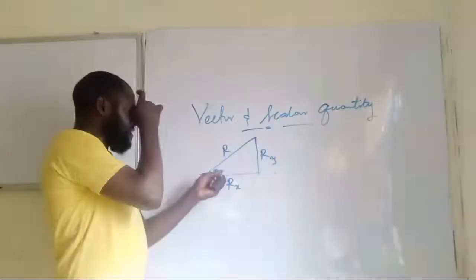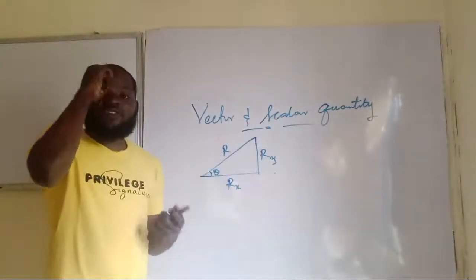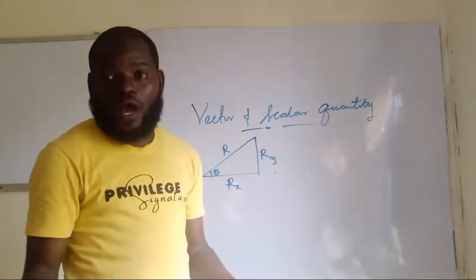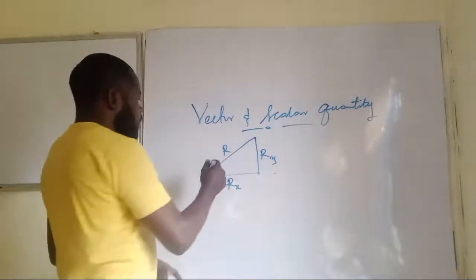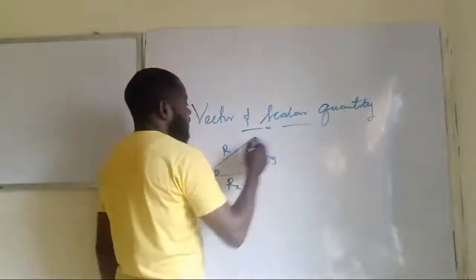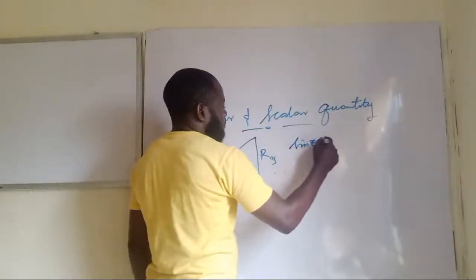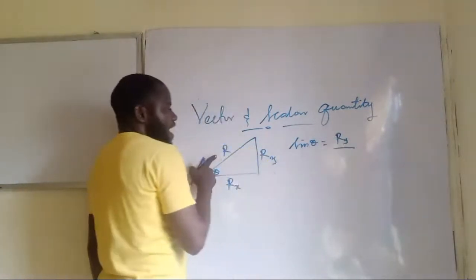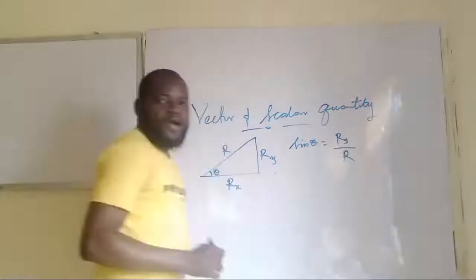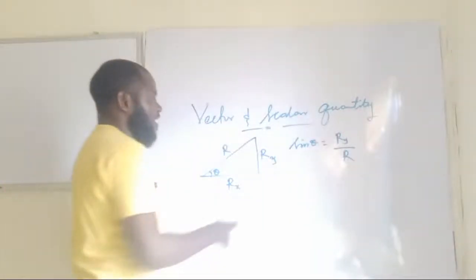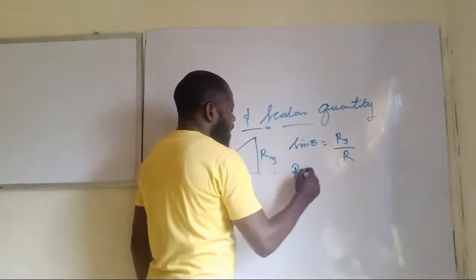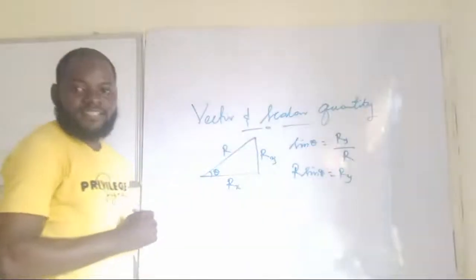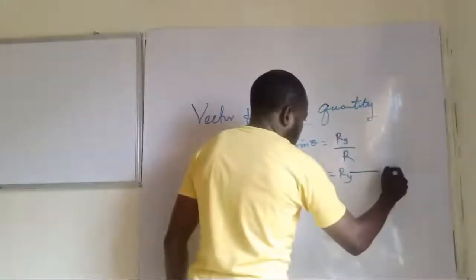So, since I know theta and I know the vector that I want to find its components for, I can just use SOHCAHTOA. Are you getting this now? So, that will become the trigonometric ratio. That will be sine theta equals opposite, which is R sub y, over hypotenuse, which is R. Are you seeing this now? So if I cross multiply, I will have R sine theta equals R sub y. And let's call this one equation star.